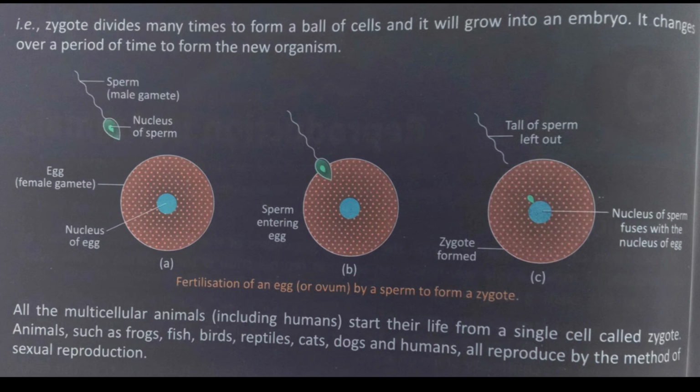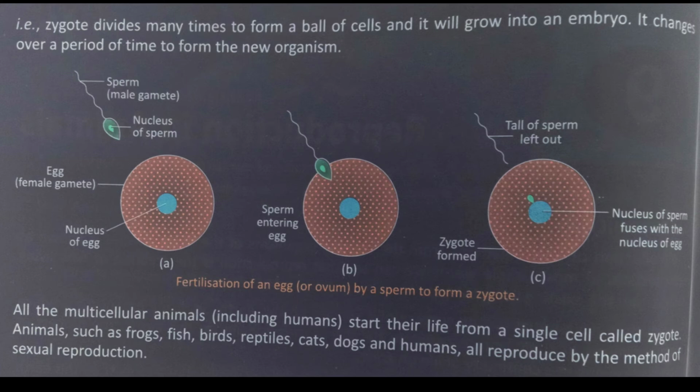As you can see, the fertilization of an egg is shown here. All the multicellular organisms or the animals including humans start their life from a single cell called zygote. Animals such as frogs, fish, birds, reptiles, cats, dogs and humans all reproduce by a method of sexual reproduction.